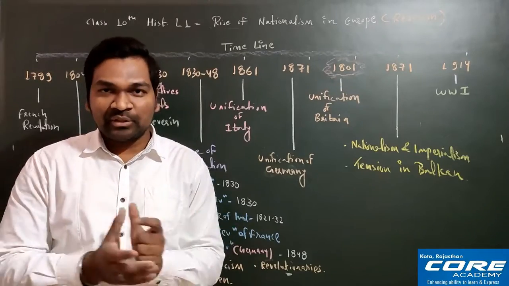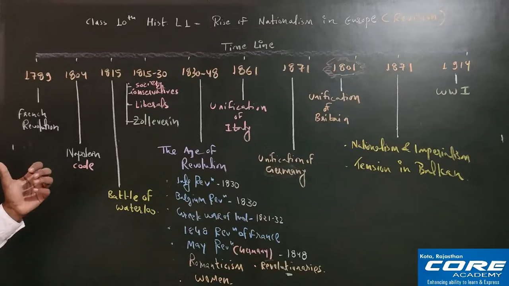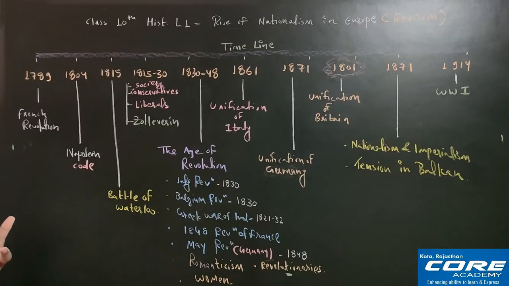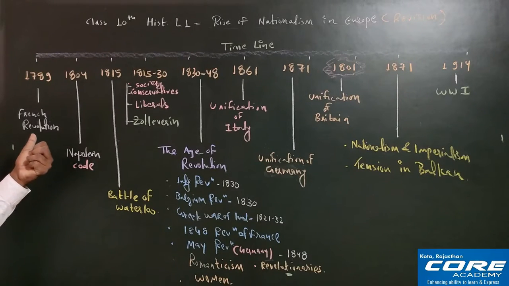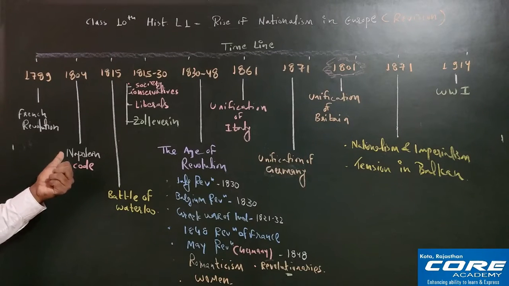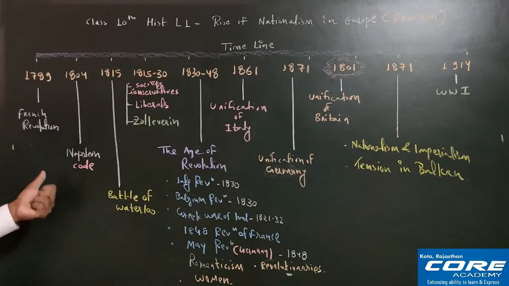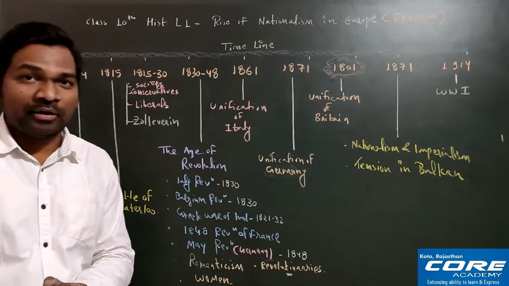So these things were there in the French Revolution. These are the ideas of collective belonging. So when a question comes related to collective belonging, you will write about the national flag, the French language, la patrie and les citoyens, and the national anthem. So these points you will add under collective belonging. I hope this is clear to everyone.